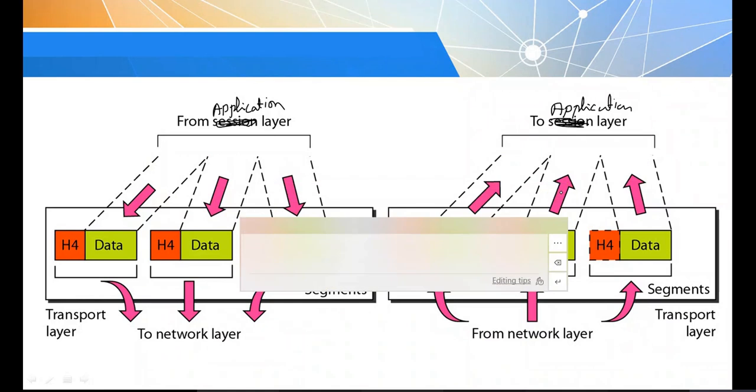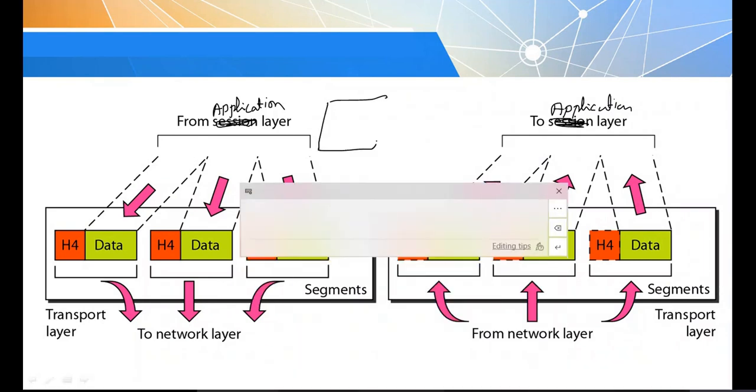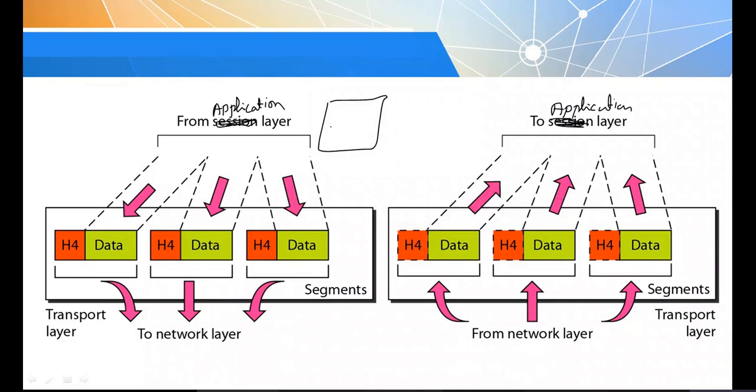The transport layer receives the data from the application layer and converts that data. Whatever mail or information you want to send in the form of text is divided into a number of segments.